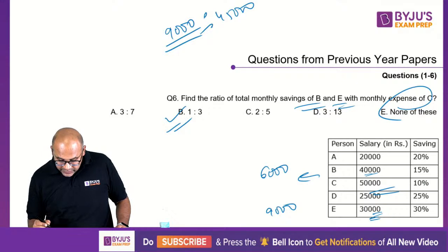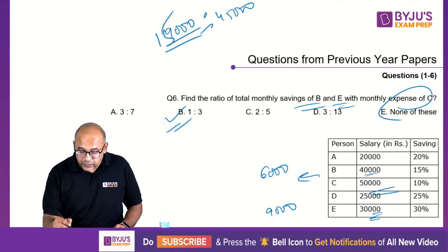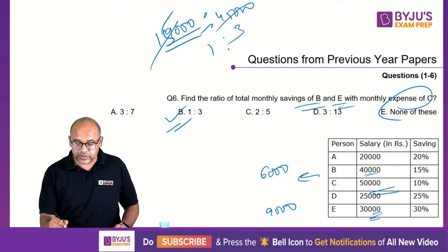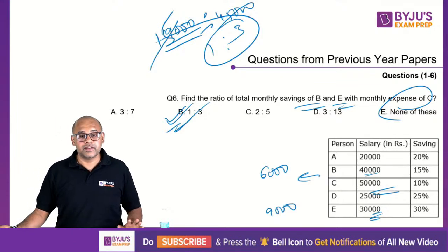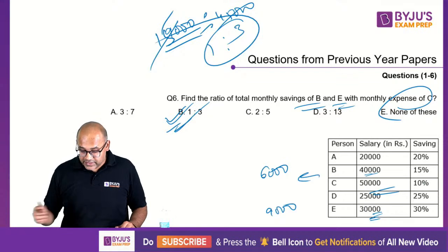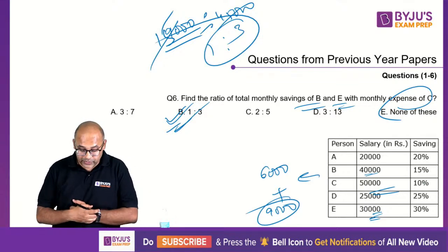And 3 into 3 is 9. 9 plus 6 is 15. Oh yeah, this is 15, not 99,000. So 15 goes 3 times. So 1:3. So 1:3 is your option B. Done? Clear? Yeah, yes, 15K is my error. I wrote only 9 there. Thanks for the confirmation.